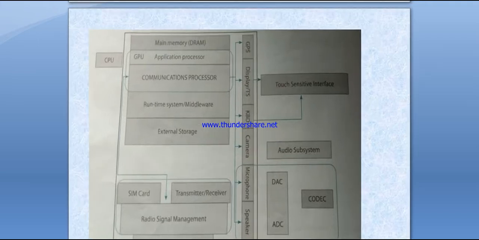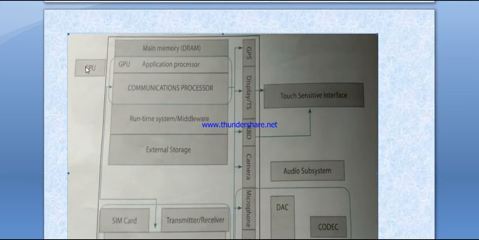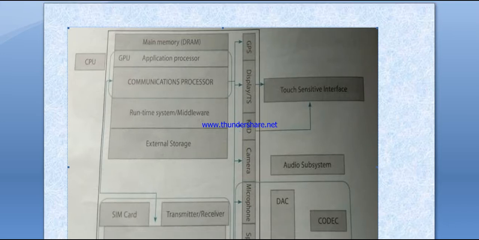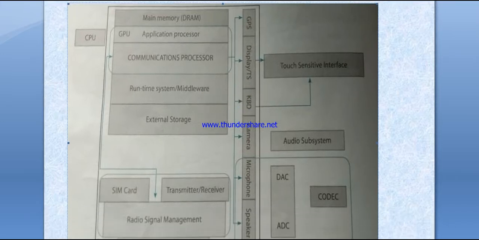So I will highlight each part. The mobile system has a CPU, main memory, GPU (graphical processing unit), application processor, communication processor, runtime system, middleware, external storage, SIM card, transmitter and receiver, and radio signal management.